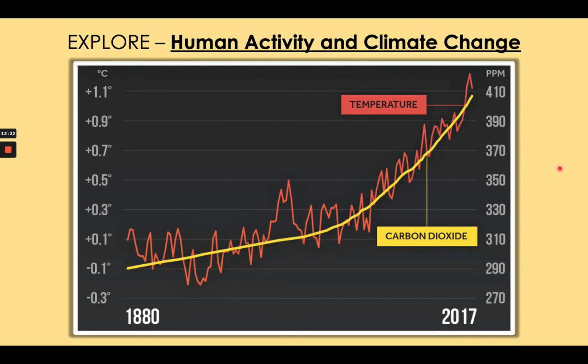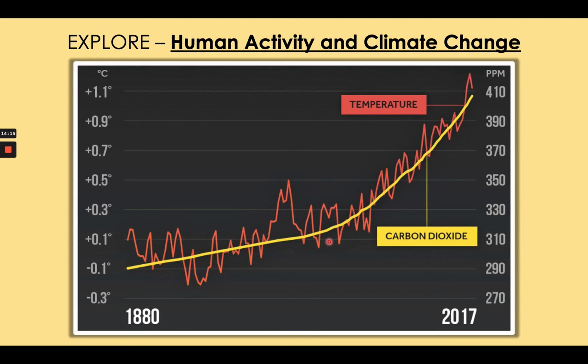The red fluctuating line shows global temperatures over the last 140 years. The yellow line shows the amount of carbon dioxide in the atmosphere. Up until about the year 1920, CO2 was relatively stable, or at least it was increasing only slowly, and so temperatures increased only very slowly as well. However, by 1940 and beyond, CO2 rapidly increased around the world because of those activities I just showed you. And matching that was a rise in global temperatures of more than 1.1 degrees so far.